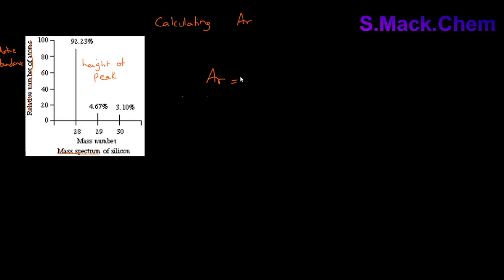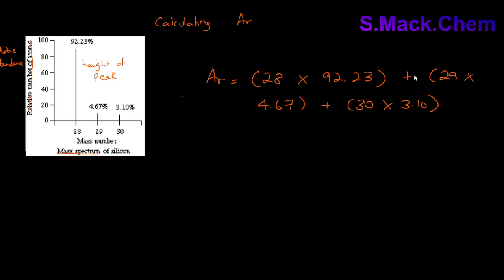Now let us calculate our relative atomic mass, which is the sum of the mass number for each isotope multiplied by its relative abundance. So this would be... Now if we add up all of these figures here, remember we are multiplying by the percentage, so you have to make sure after having done the calculation that you divide by 100% in order to obtain your relative atomic mass.